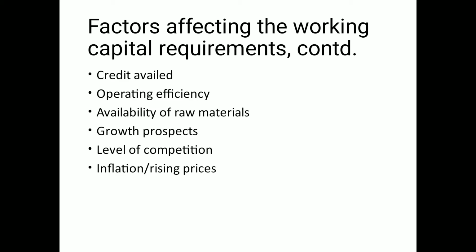The next point is availability of raw material. Assume that you are getting raw material on demand immediately, then you might not have to keep piles of stock. However, in case of non-availability or seasonal availability of raw material, you will have to keep some buffer stock, at high levels, so as to meet future demands.